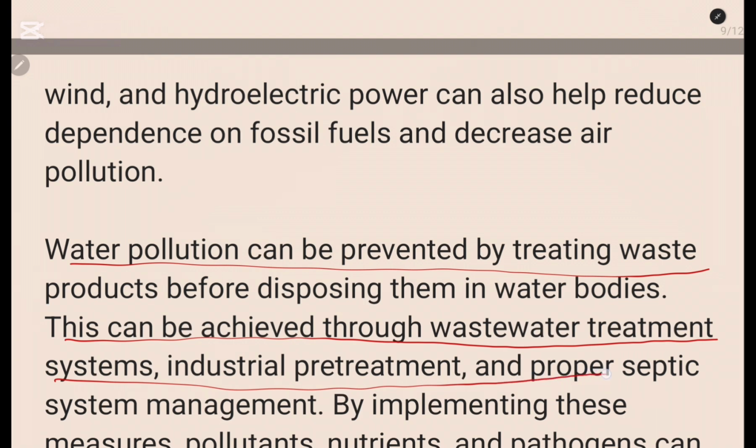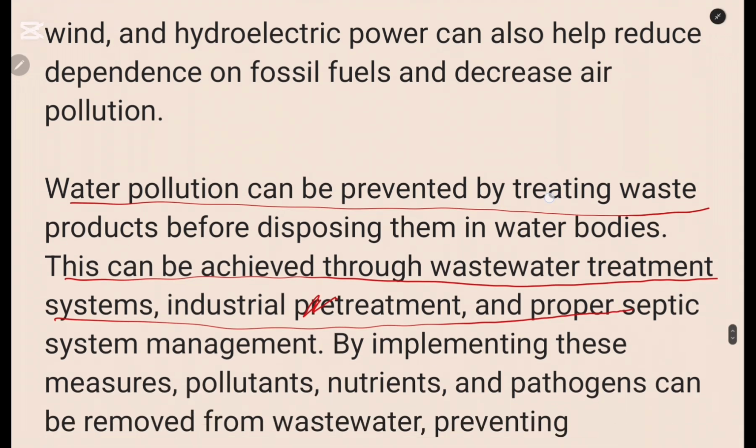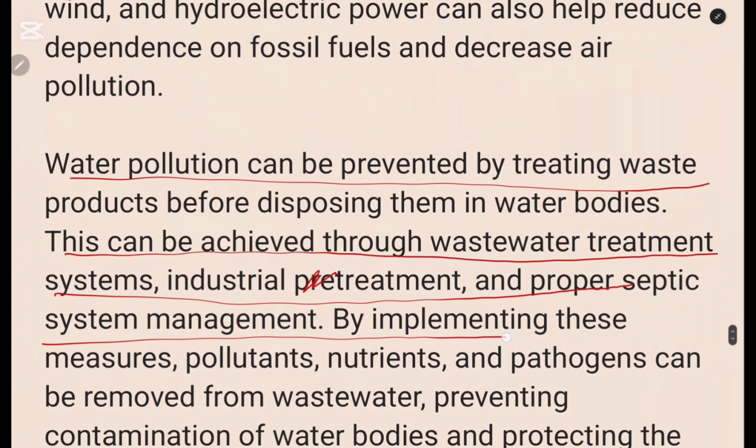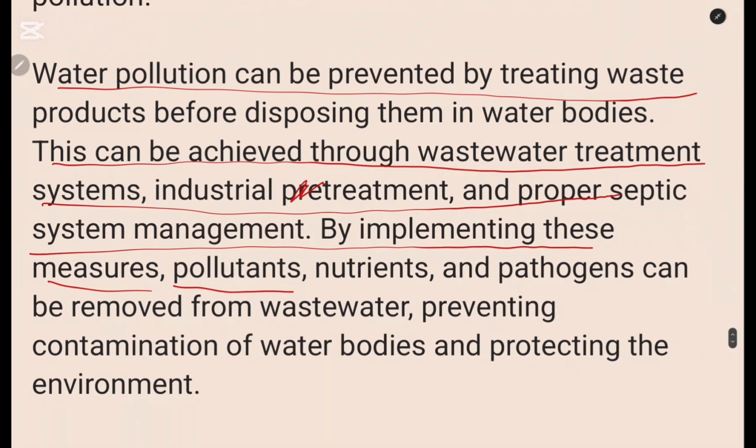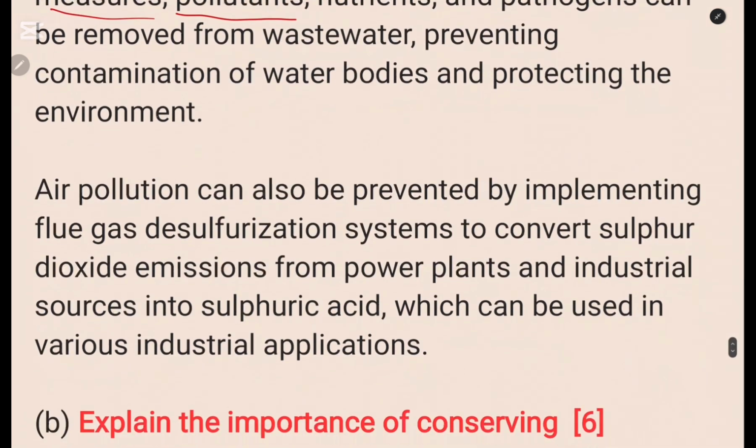industrial treatment, and a proper septic system. By implementing these measures, pollutants, nutrients, and pathogens can be removed from waste water, preventing contamination of water bodies and protecting the environment.